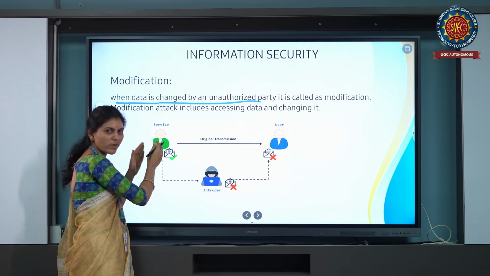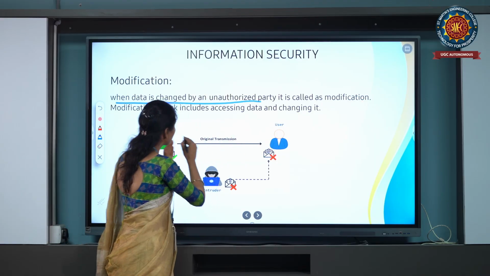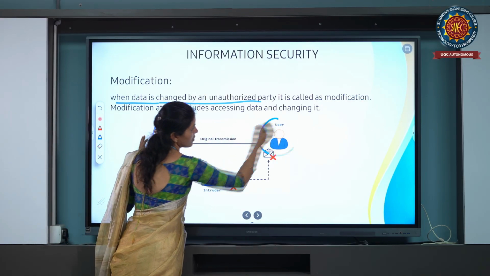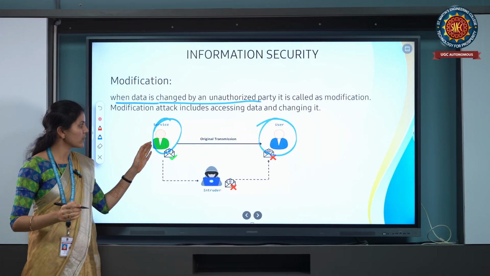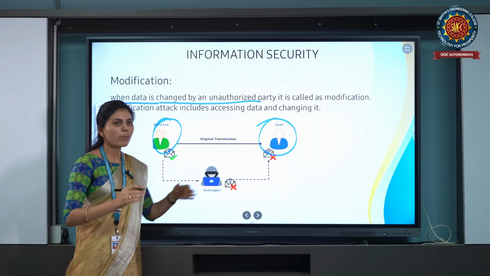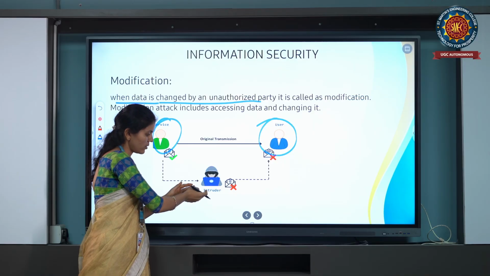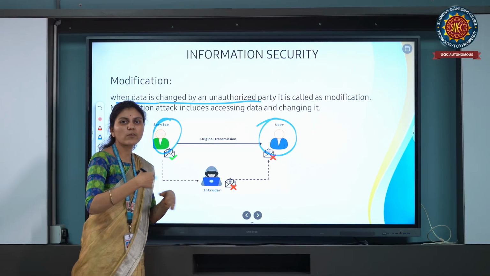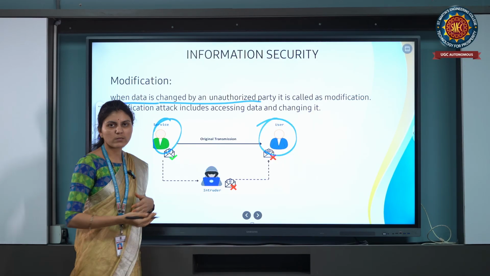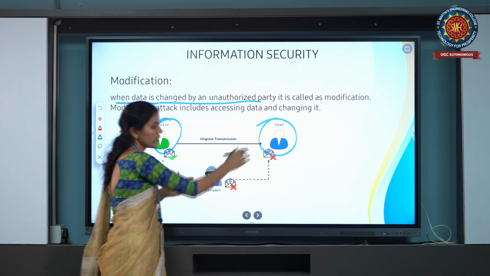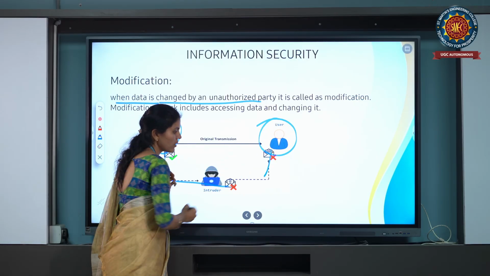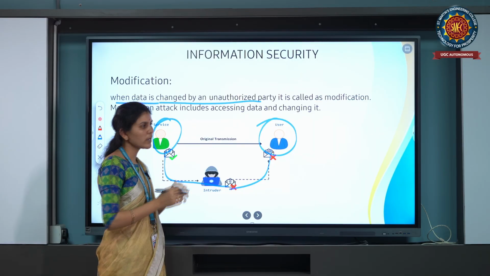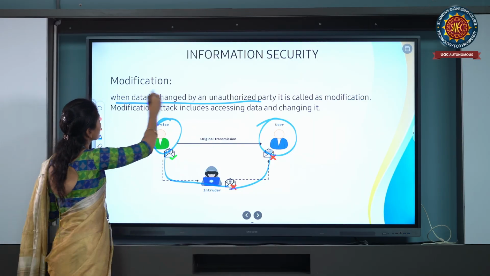Whenever the source person is sending information from source to destination, in the middle an intruder is involved and he may delete the information, update it, or hack it. He is changing the information. That is modification.